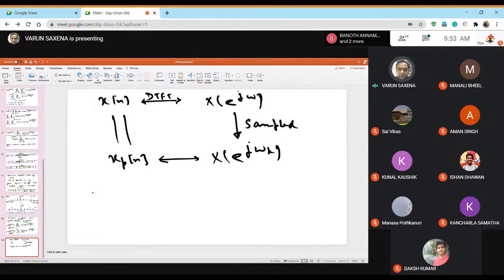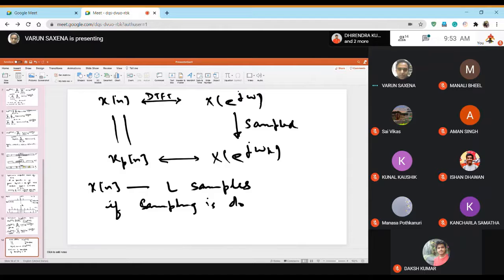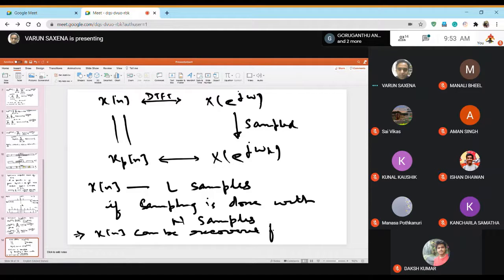We have said that if xn has a length of n samples, then if sampling is done with capital N samples, then xn can be recovered from xpn, and that is basically what we wanted to achieve.